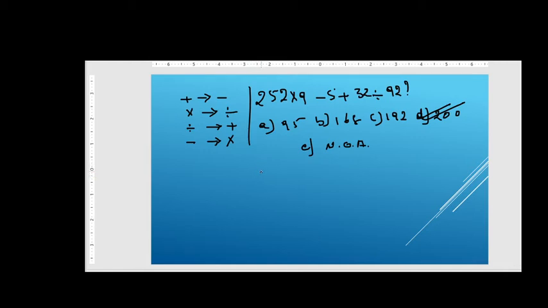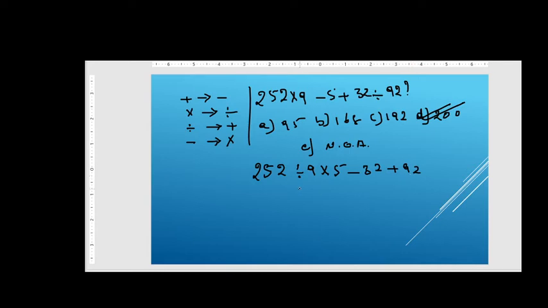First of all, we will change the equation itself. The equation says 252 multiplied by, so multiplied by will change to divided by. 9 minus will indicate multiplication. So here minus is indicating multiplication, 5, addition means minus, next 32 divided by means plus, then 92. So this is our equation.